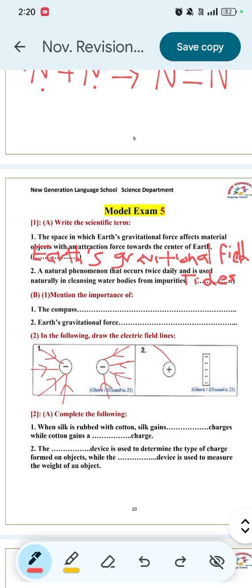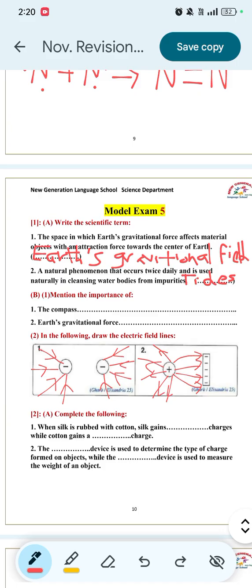They go out from the positive charge like this, starting from the positive charge and ending at the negative charge. So they will go out from the positive charge and go to the negative charge in the plate like this. They also will not penetrate the surface of the metal plate.